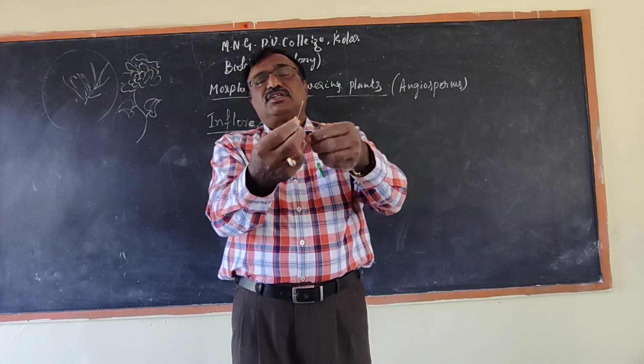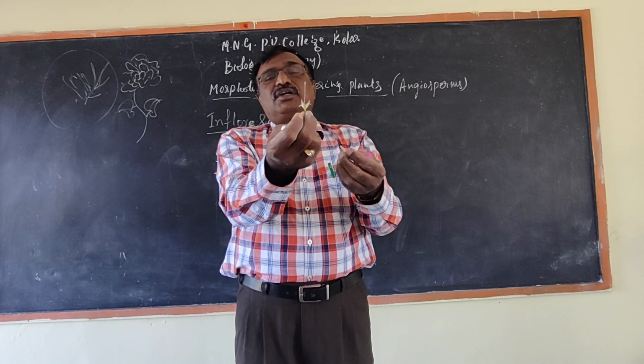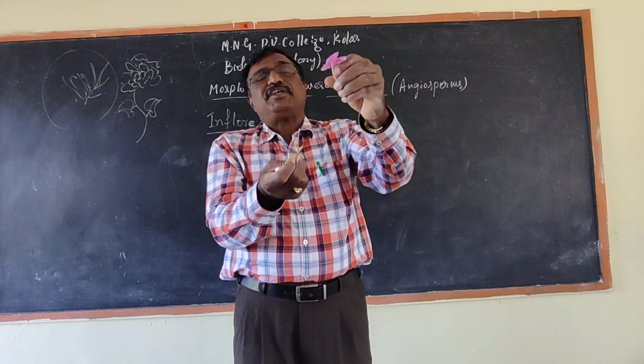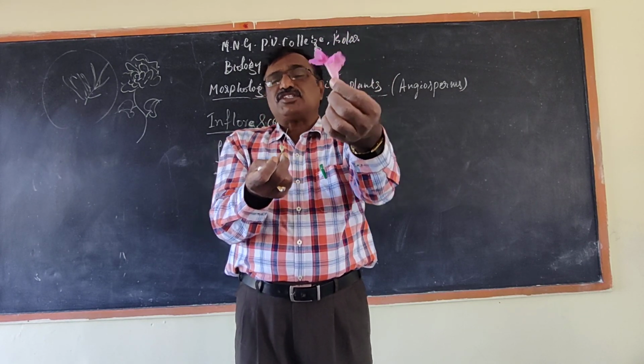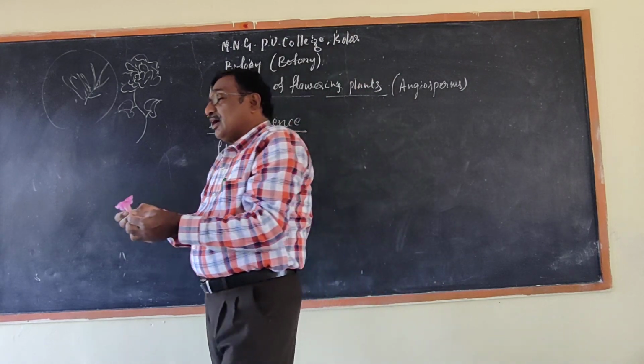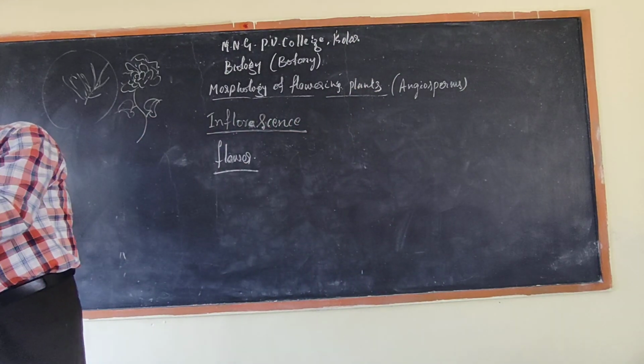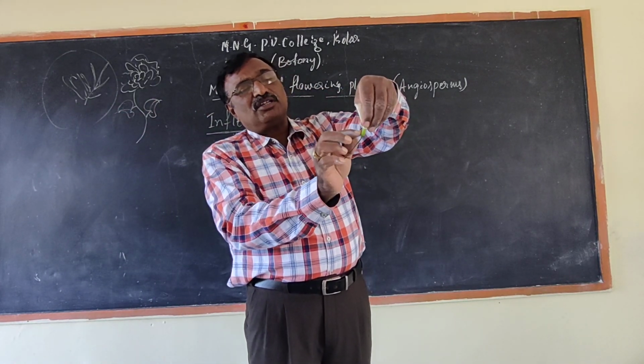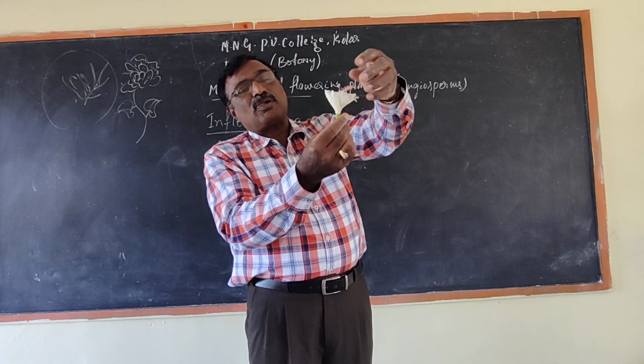See, we come to the gynoecium. It is androecium. Gynoecium. It is petals. It is almost colored, and in this flower the petals are colored, the sepals are green in color.